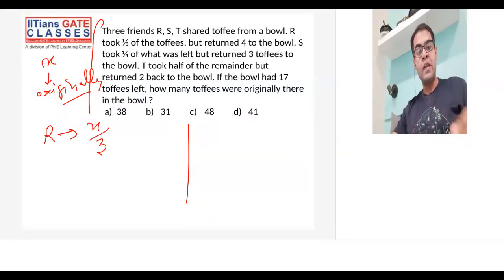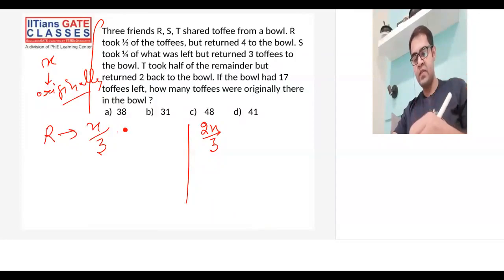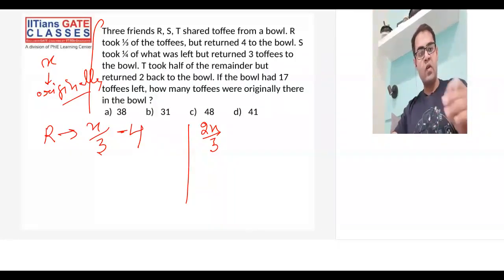So remaining toffees in the bowl would be 2x/3, correct? Because he took x/3, so 2x/3 would be remaining. But he returned 4, so basically he took x/3 and returned 4. Now when he returned 4, those 4 toffees will go into the bowl.